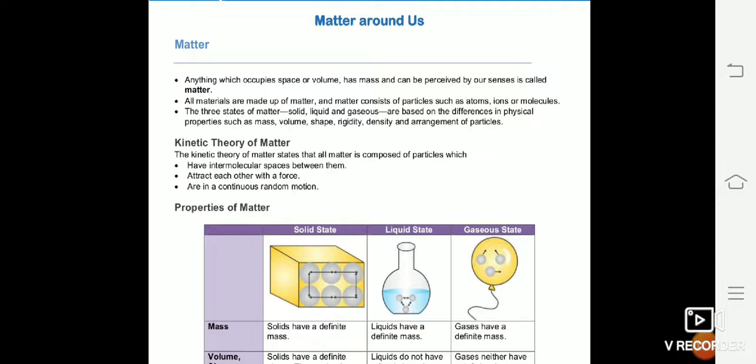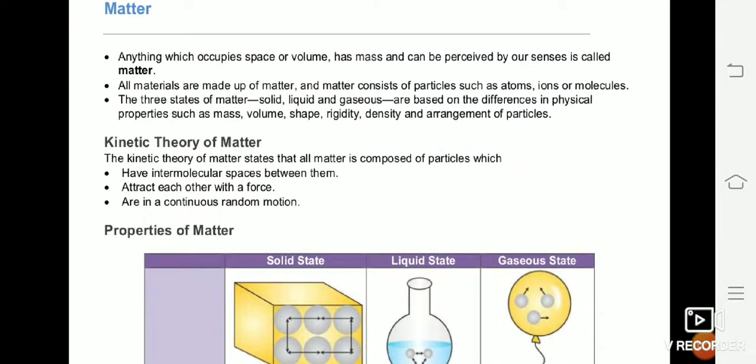According to scientists, matter is broadly classified into 5 categories. Again I am stressing it, 5 categories. In your 8th standard we have 3 categories out of them, that is solid, liquid and gases. The remaining 2 categories I will be teaching you in 9th or 10th standard. The 4th state would be plasma, and the 5th state will be Bose-Einstein condensate. But in 8th standard we are going to completely focus on solid, liquid and gases, and we are going to understand their physical properties such as mass, volume, shape, rigidity, density, arrangement of particles.